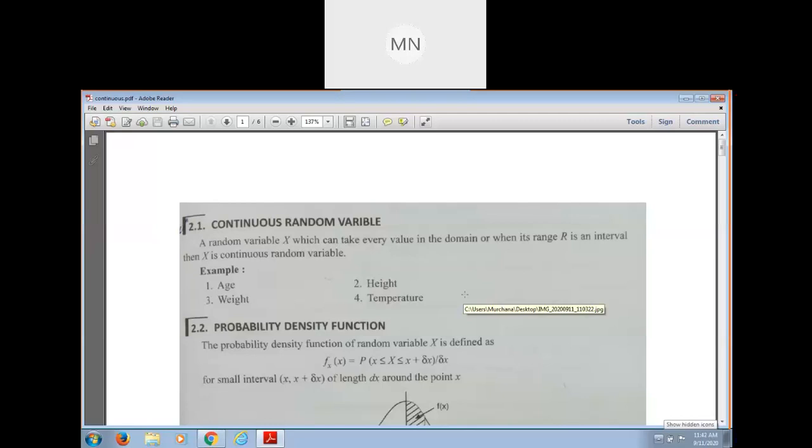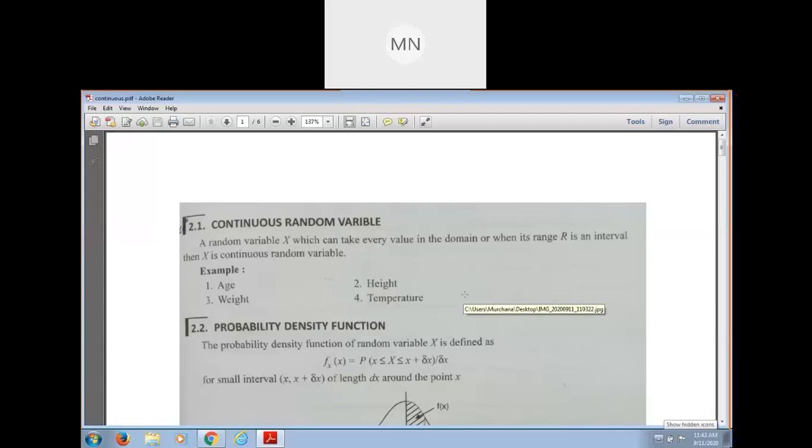Okay, but now let me define probability density. Just remember that probability mass function is related with discrete random variable and probability density function is related with continuous random variable.